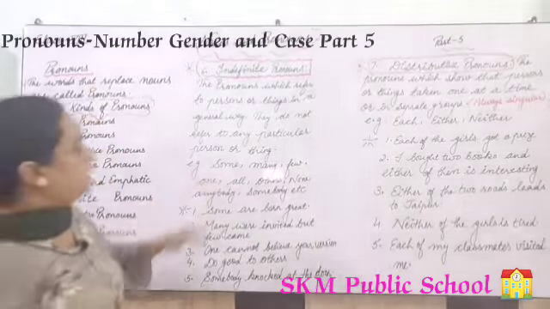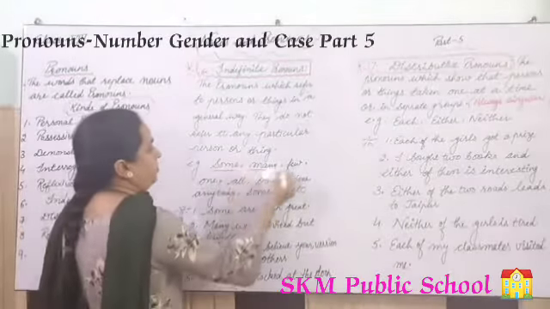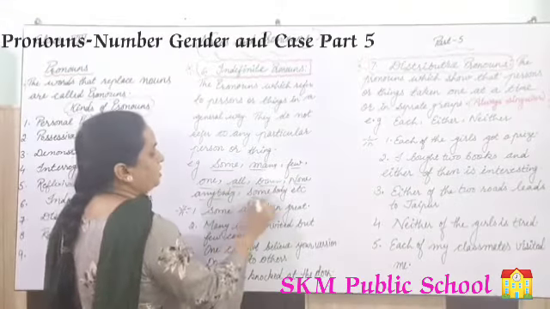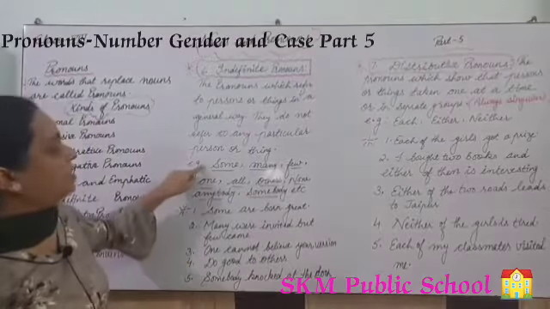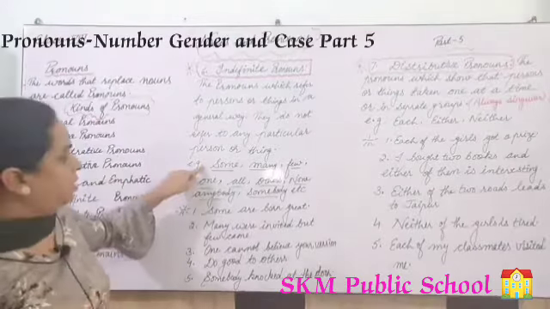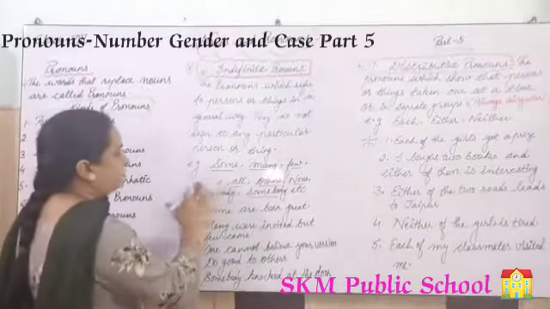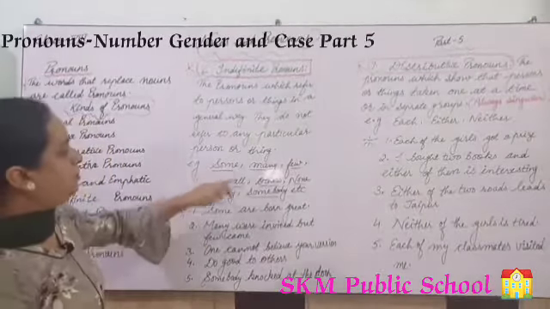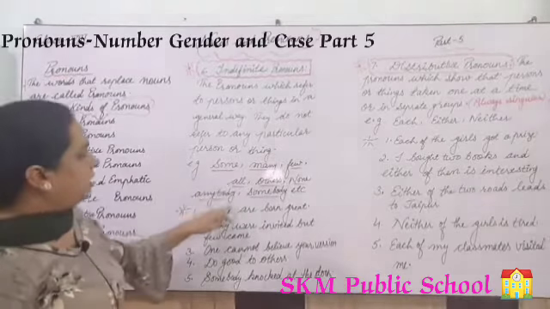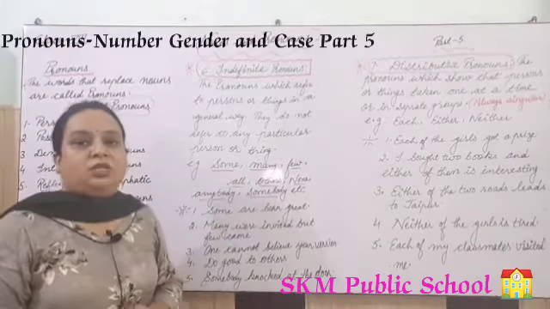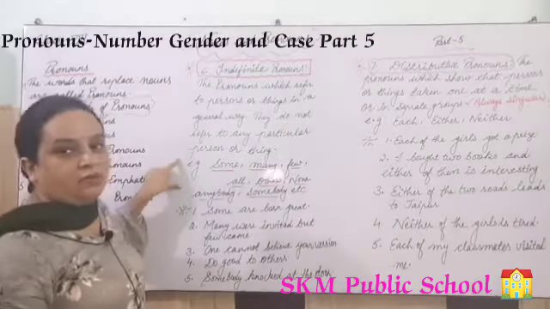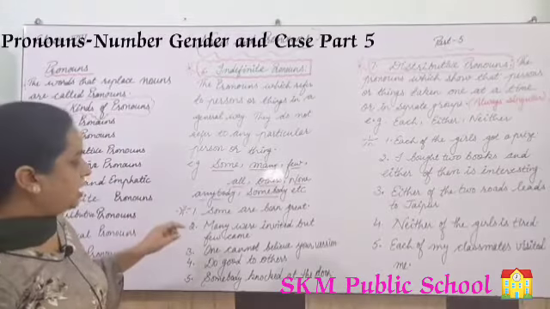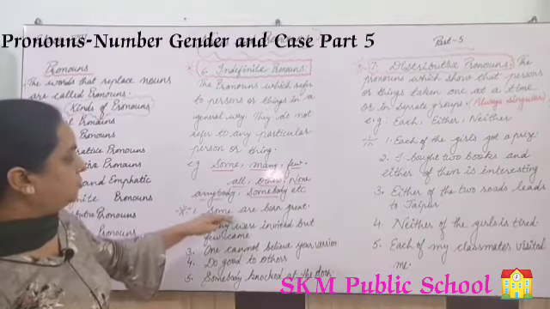For example, words like some, many, few, one, all, others, none, anybody, somebody, these are indefinite pronouns. If you want you can remove this one from here because that is in the category of definite pronoun. So some, many, few, all, others, none, anybody, somebody, etc. These are indefinite pronouns where the number is not fixed.